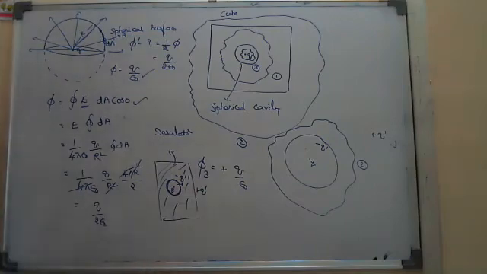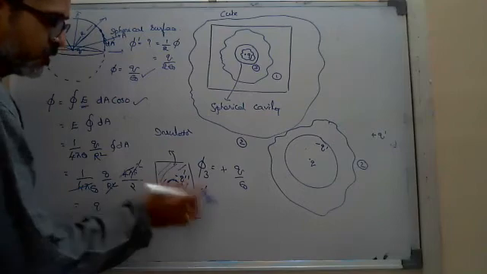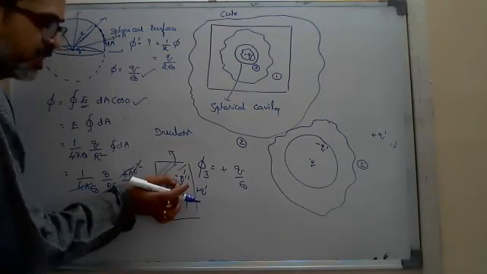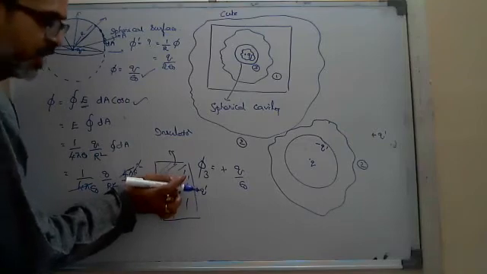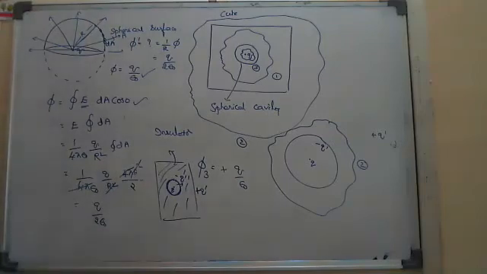Okay, and here initially the charge on it is 0. That's why even after induction also the total charge should be 0. That's why here if you consider the charge induced is minus Q dash, I have to consider there the charge should be plus Q dash. So the total charge on the cube is still 0 only. Okay.